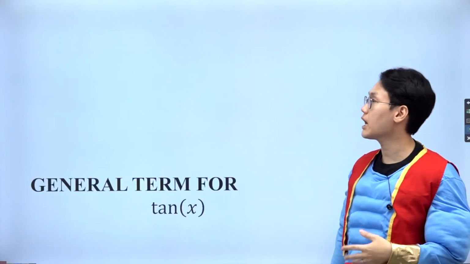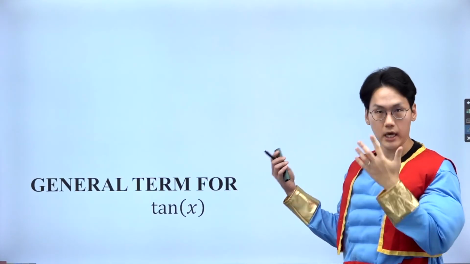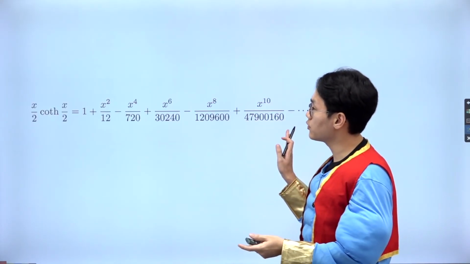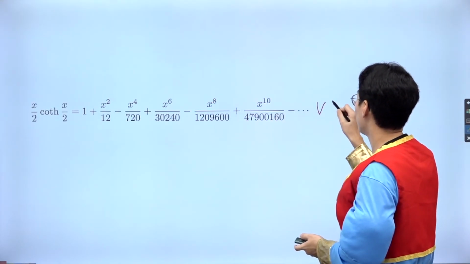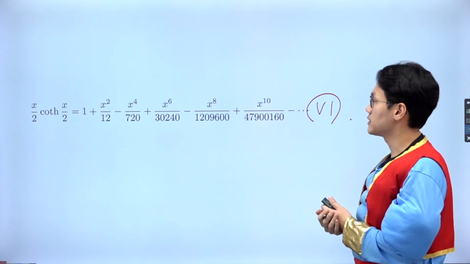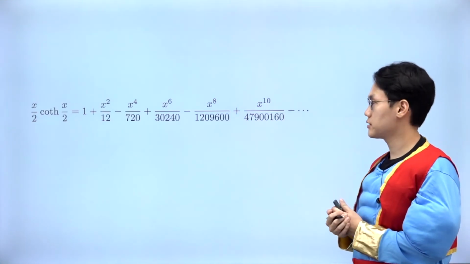Let's see how we can do that. Now I'm going to have a look at the general term for the Maclaurin series of a tangent. This was the first part of the video, right? We already found the Maclaurin series of x over 2 times cotangent x over 2.